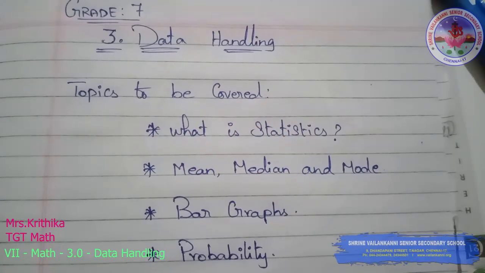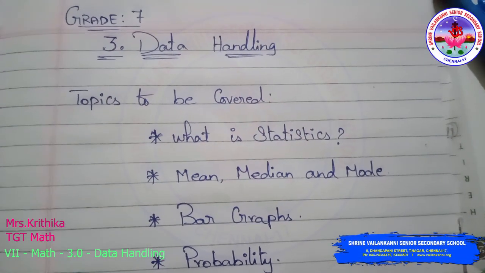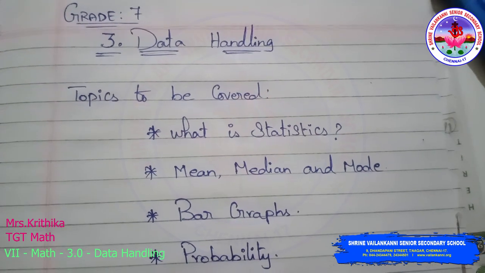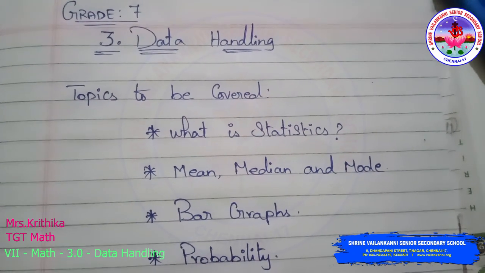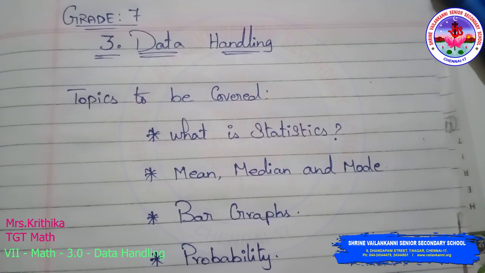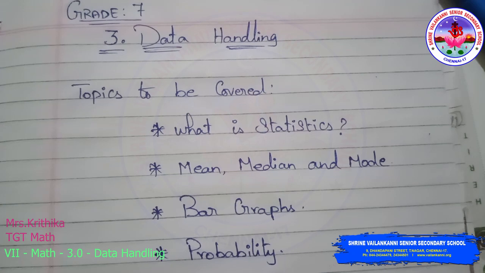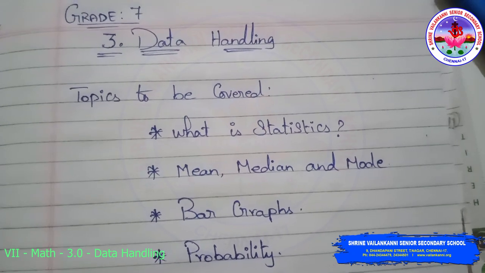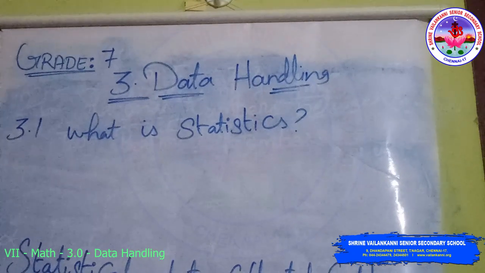The next chapter is the third chapter, Data Handling. Topics to be covered: what is statistics, mean, median and mode, bar graphs, and the last one is probability. The first section is what is statistics?